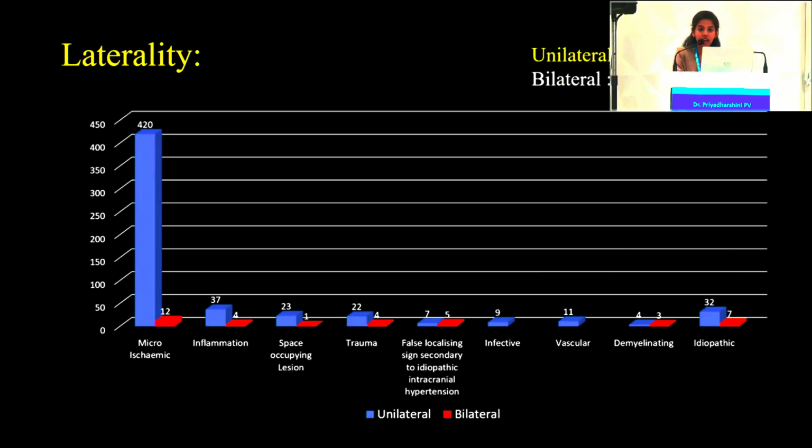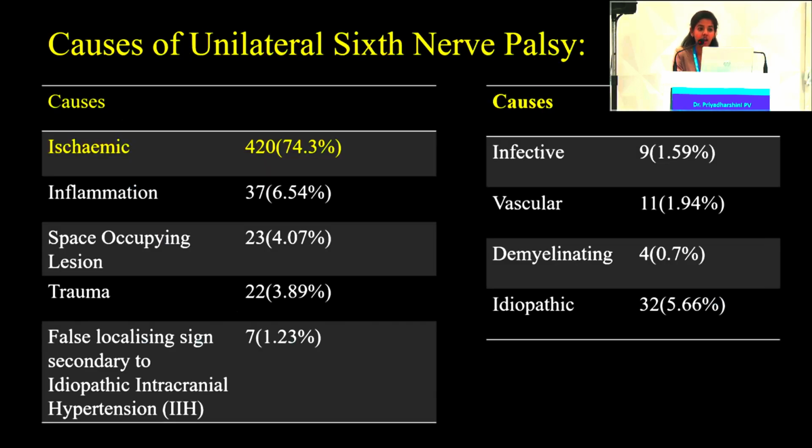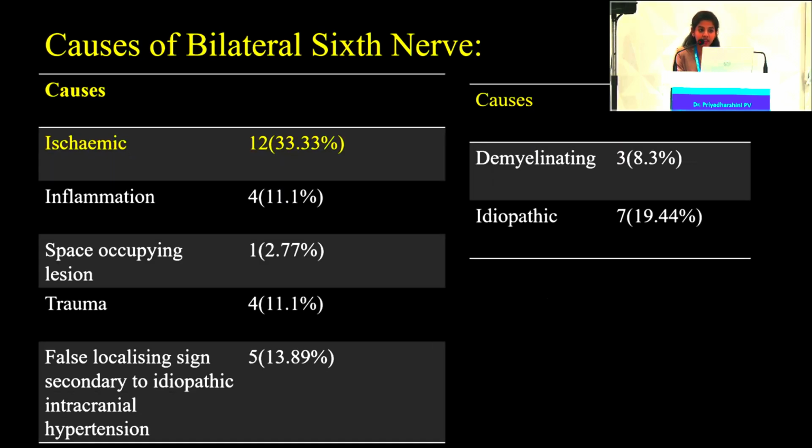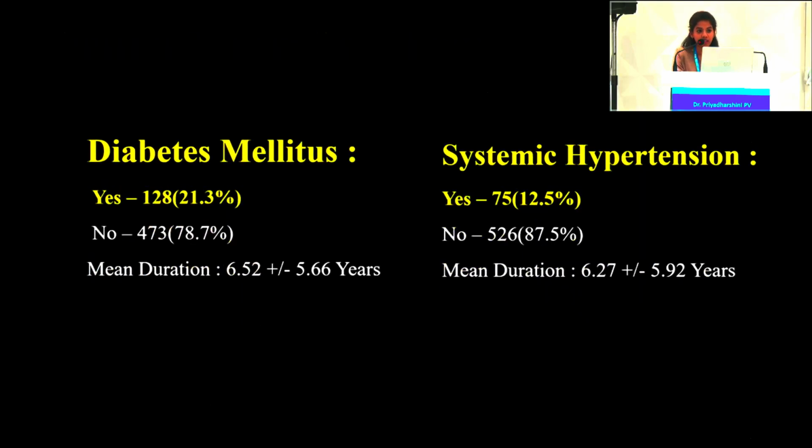It was found that 94% of the cases were unilateral compared to bilateral, which had a proportion of about 6%. Among the unilateral cases, again, ischemic cause was more prevalent than all other causes, with a proportion of about 74%. Among the bilateral cases, again, ischemic cause predominated over all other causes, with a proportion of about 33%. Metabolic comorbidities were found in significant proportions in patients with sixth nerve palsy, with 21% having diabetes mellitus and 12% having systemic hypertension.